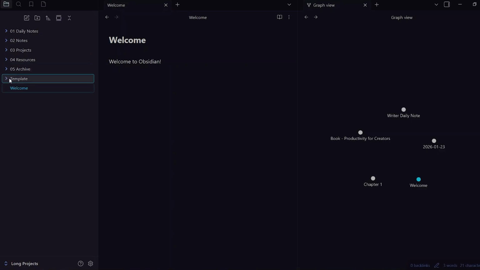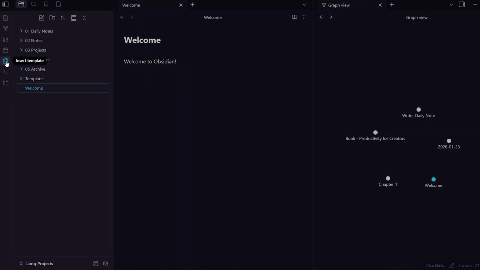One folder over here is going to be the templates folder. So in case you want to make any templates or use any templates, then you're going to put them in here and you're going to connect them to your insert template plugin over here. So this folder here is going to be for that. Now, these folders that I've put in here rarely need to change. They separate activity, thinking, and long-term storage. So this is going to keep your vault readable even after years and years of use.